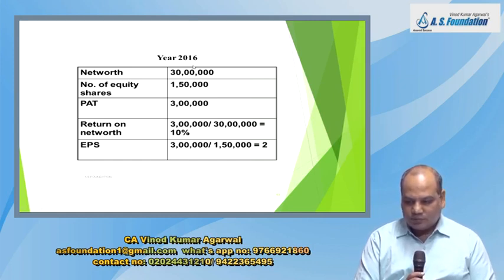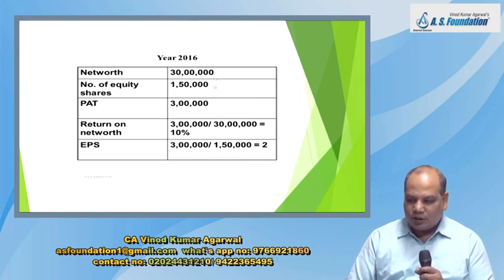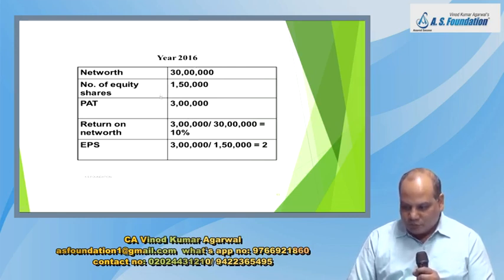Return on net worth is a ratio which one has to know right from the financial management subject in a graduation course. You have earned 3 lakh on a net worth of 30 lakh, so you can earn 10% on your net worth or equity. And what will be the EPS? 3 lakh divided by 1,50,000, that is 2.